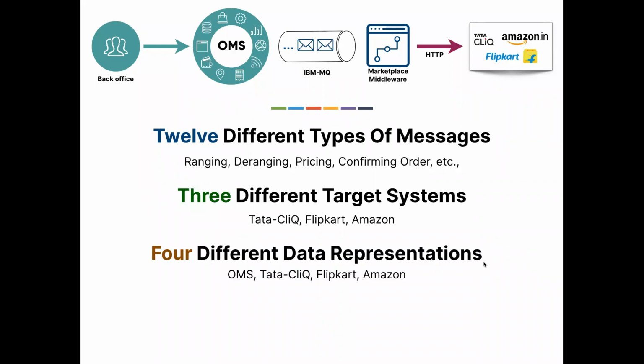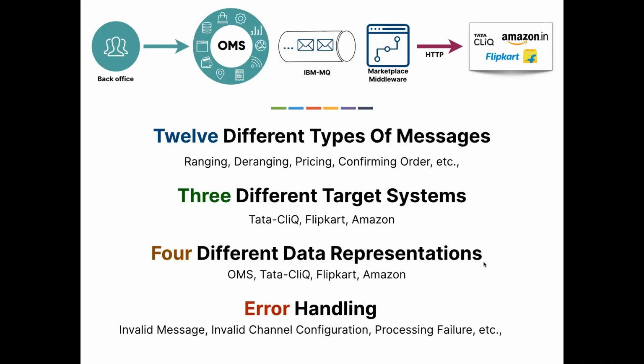4 different data representations. For example, take a product. The unique identifier is SKU in Flipkart. It is item ID in TataClick. It is ID in OMS. But virtually everything is the same. The way that is encoded in each of these systems is different. So when we are integrating with all the systems, we need to take into consideration this difference in representation. And the big elephant, error handling.